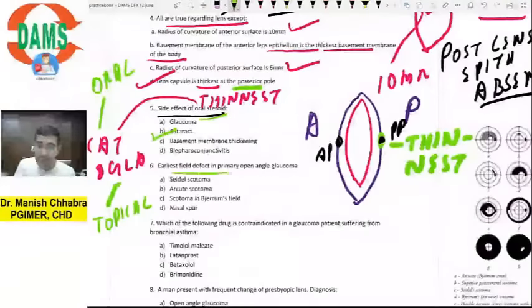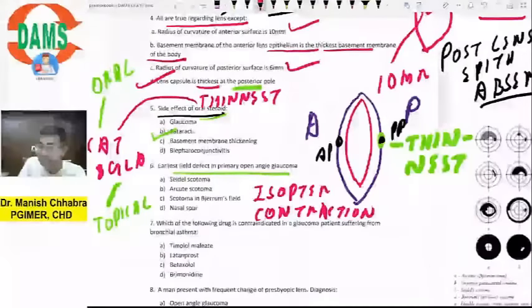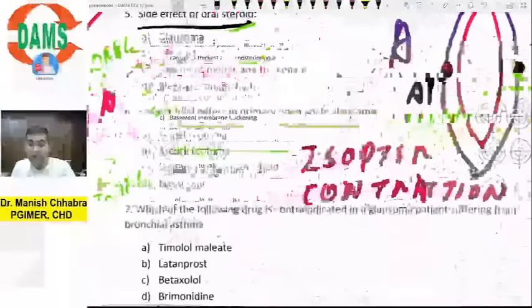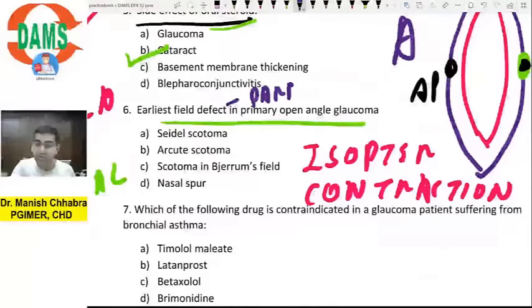Next is earliest field defect in primary open angle glaucoma. See, one is just earliest visual field defect. So the answer to this question, ideally it should be isopter contraction, but that is not in the option. But please understand, isopter contraction is not the earliest specific visual field defect. Although isopter contraction is there, it is non-specific. If the examiner asks which is the earliest specific visual field defect, then you are going to mark what? Paracentral scotoma.